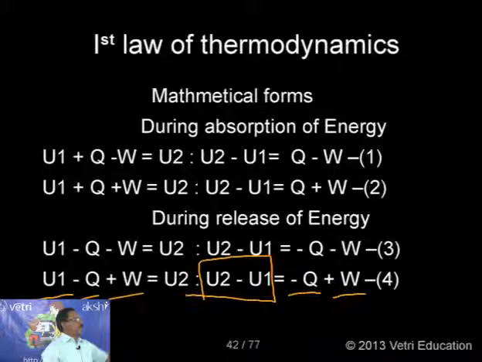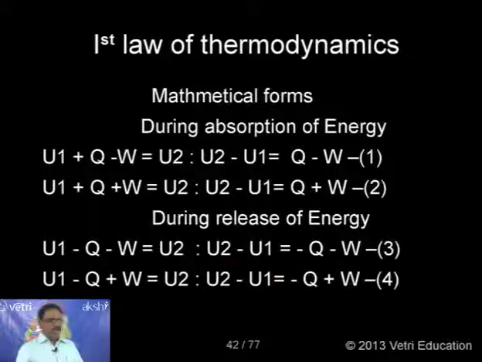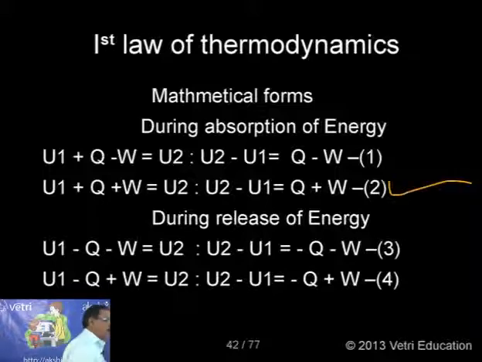Can you follow? So these are the ways I can give the mathematical forms of the first law. Normally either Q plus W or Q minus W will be given, but depending upon the problem and the given data, you can substitute this equation. Then you will not get any problem.